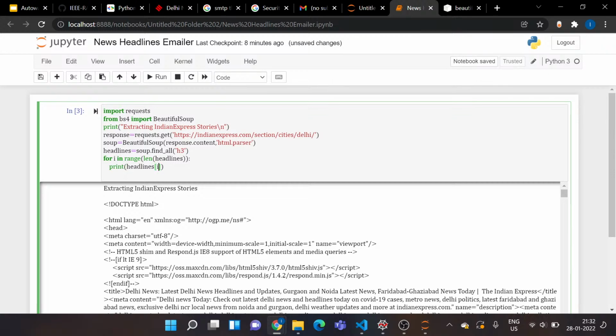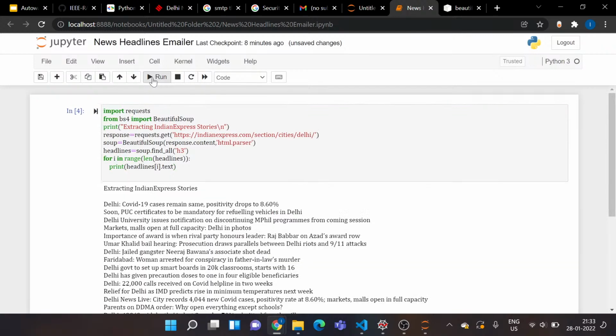Headlines. This text, or you can say prettify, these are two things you can actually specify on the soup you get by giving these parameters of class and all, so that you can actually extract the text out of it. Let's run this code and see if we are getting it.